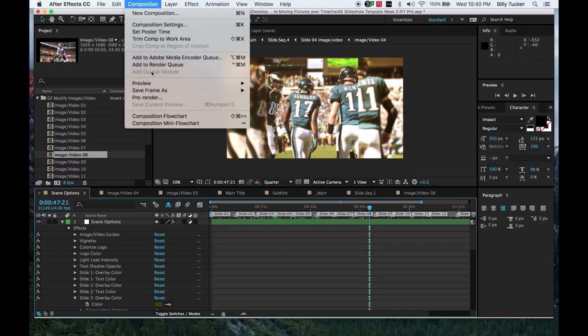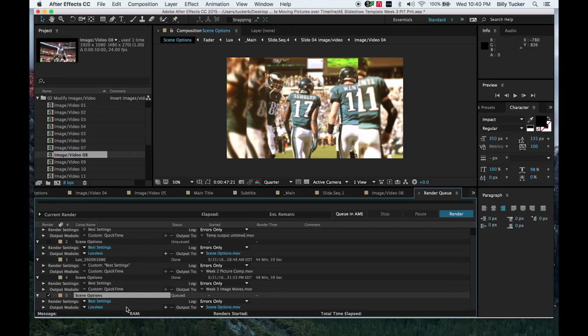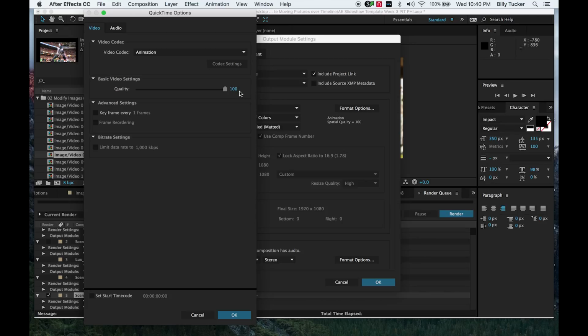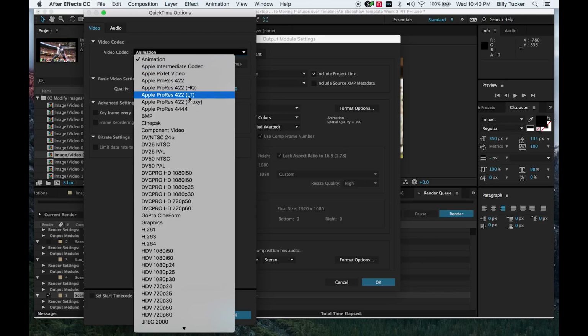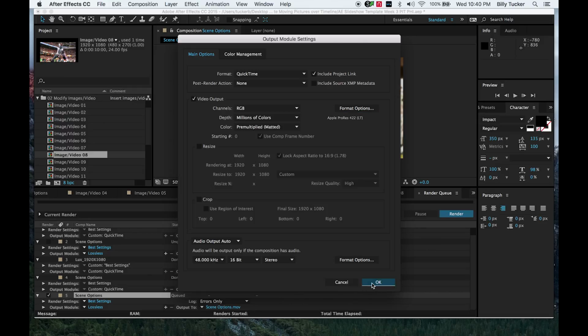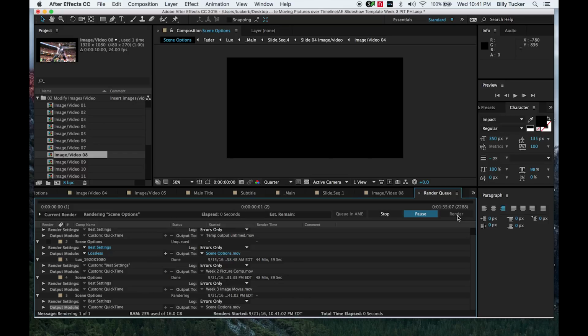To render it out, composition, add a render queue, best settings, and lossless is fine. But if you want to speed up the process a little bit, under format options, we do not need animation. That's too much. We don't need alpha channels, that kind of stuff. So we can actually take this to Apple ProRes LT, hit OK, and render it out.